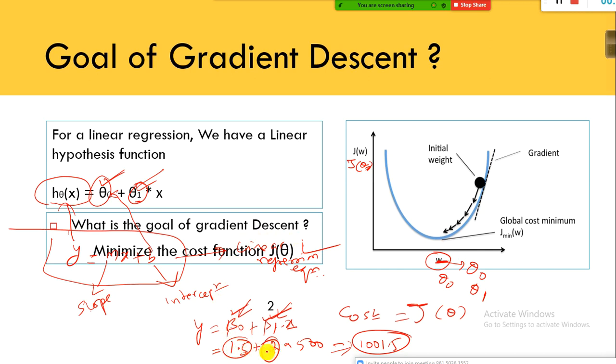If I use 1.5 and 2, hypothetically, let's say the error is 20. Let's say my model finds some better value than this beta naught and beta 1, which reduces my cost from 20 to 5, the error. That means the accuracy is far better. Lesser the error, better the accuracy.